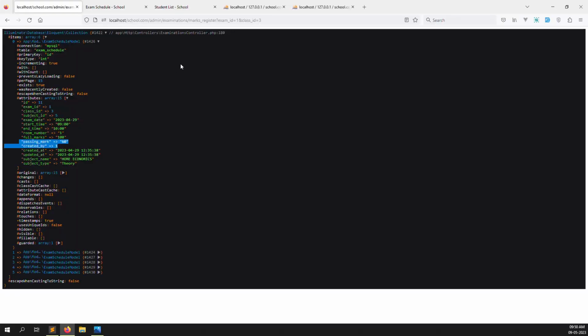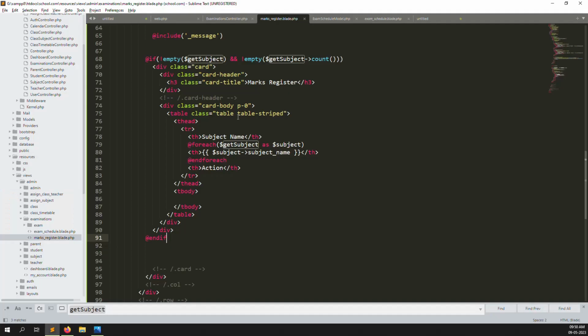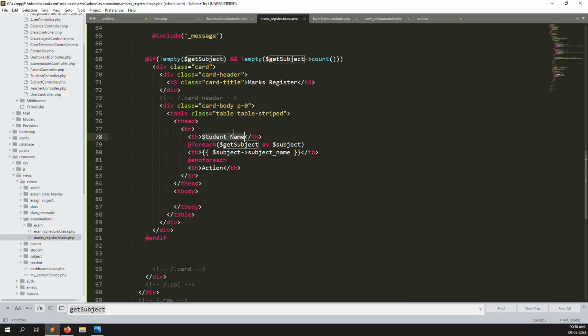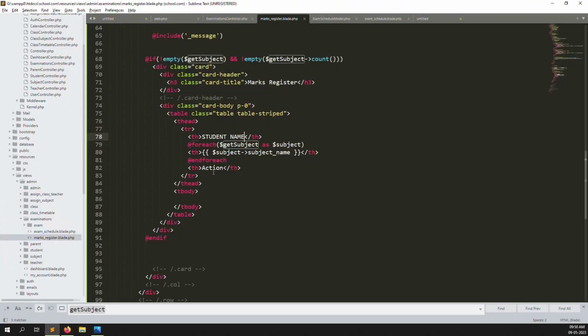And if, okay, I go back again and refresh the page. You can see the subject, meaning here we need to change to student name, not subject name. Student name. Here you can see home economics, English language, mathematics, basic technology, basic science and technology, and science. These have different names; I don't know what the name is that I can read. Let's also make this capital letters, so it looks better. Student name. Okay, so just go back again and refresh the page. Also I make action bold, meaning capital Action.